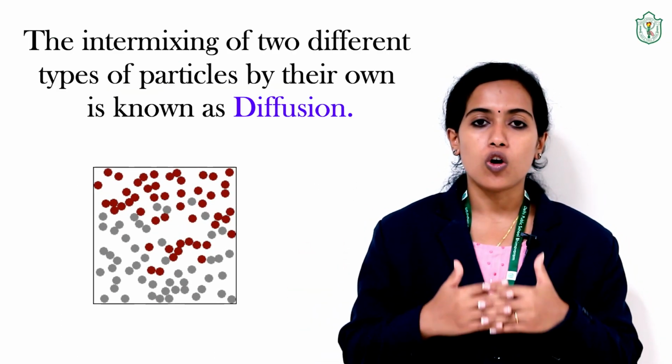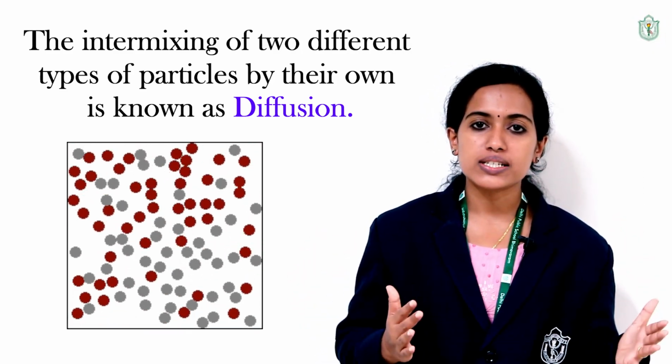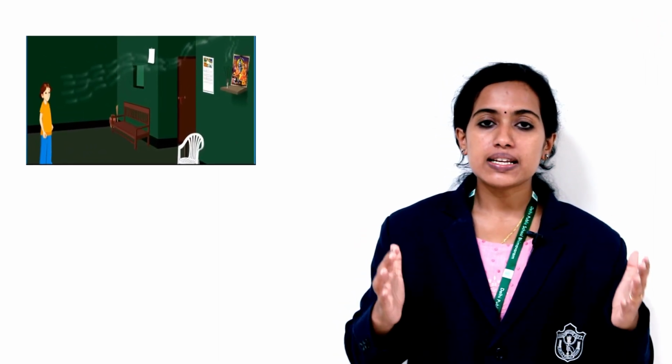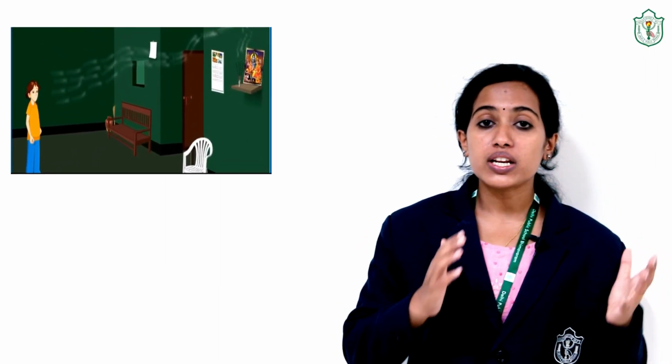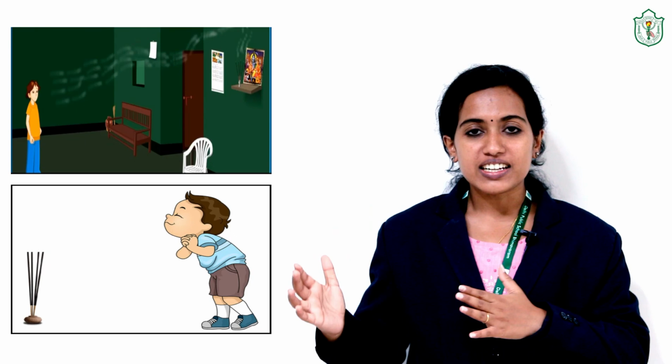In all these activities, we have seen that intermixing of different particles by their own is happening. This intermixing of 2 different types of particles by their own is known as diffusion. We can understand more about diffusion from these activities. In the first activity, we could sense the smell of incense stick from far apart when it was lit, and it was difficult to smell the incense stick when it was unlit.